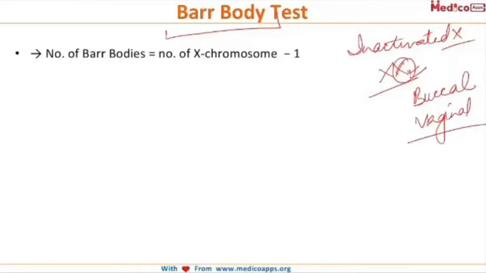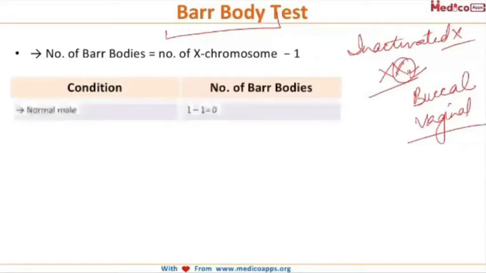So as I told you, it is the inactivated X chromosome. So the number of bar bodies in any individual will be the total number of X chromosomes minus 1. So if two X chromosomes are present, one will be inactivated. Or you can understand this the other way around: if you are able to see one bar body in any buccal smear, that means that individual has two X chromosomes. And if you are not able to see any bar body, that means the individual has one X chromosome.